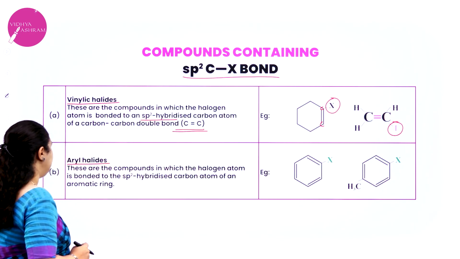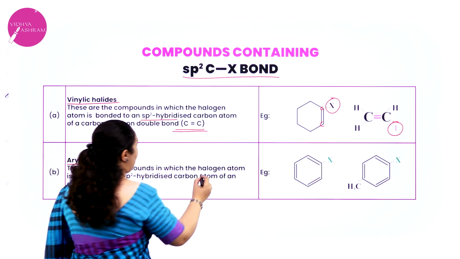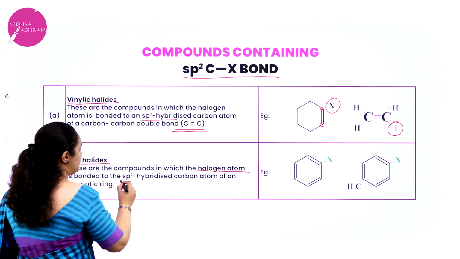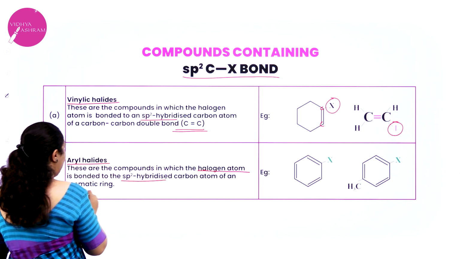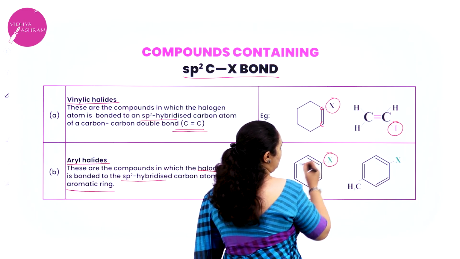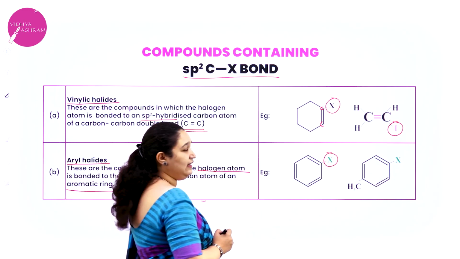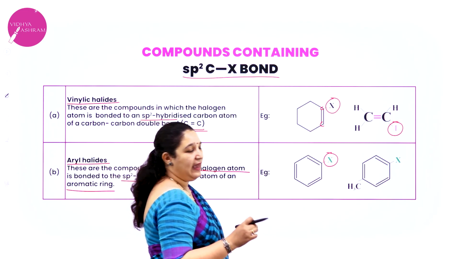Next one, aryl halides. These are compounds in which the halogen atom is bonded to an sp2 hybridized carbon atom of an aromatic ring. Here you can see the halogen is attached directly to the benzene ring. Then we call them what? Aryl halide or haloarene.